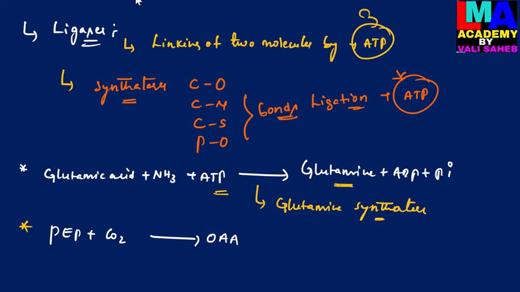This reaction is catalyzed by the enzyme PEP carboxylase. So the PEP carboxylase is involved in this conversion of PEP into oxaloacetic acid when reacted with carbon dioxide by the addition of ATP.